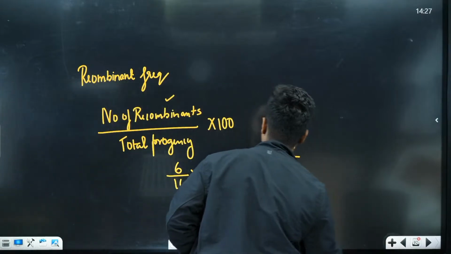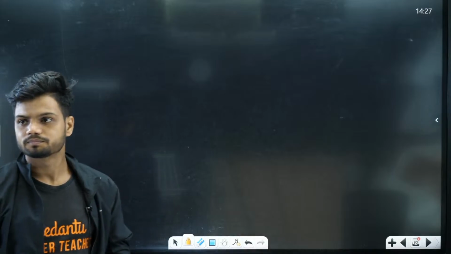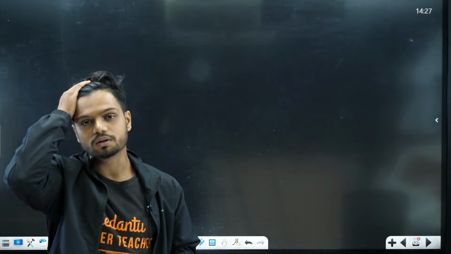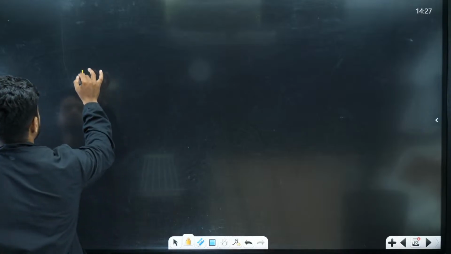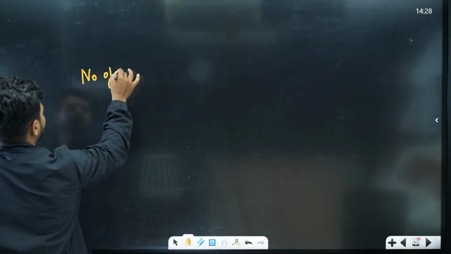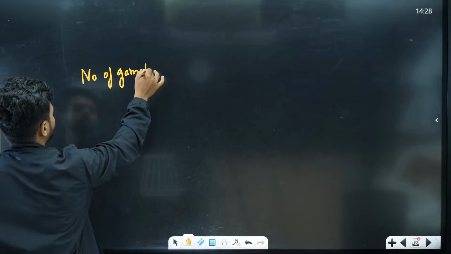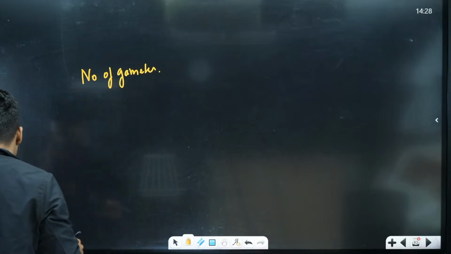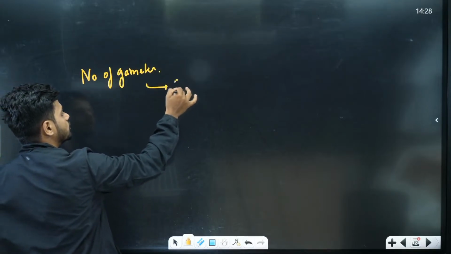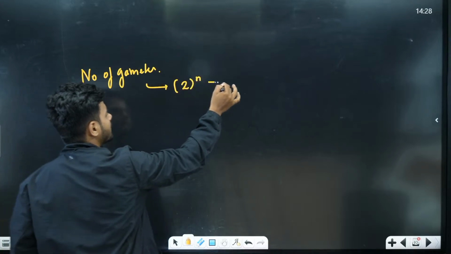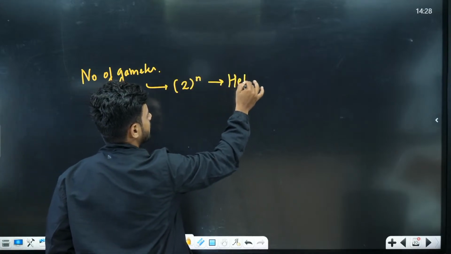Now students, they can also give you a question based on the number of gametes. They will ask you to find the number of gametes. How do you find the number of gametes? The number of gametes is 2 to the power n, where n is the number of heterozygotes.